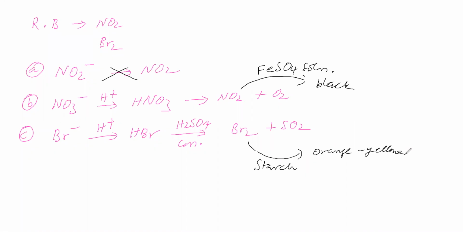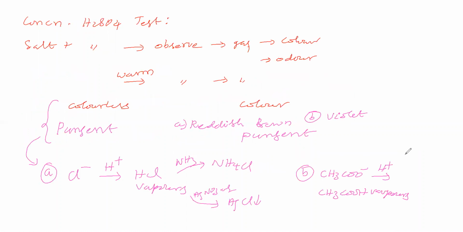So, if the reddish brown gas becomes orange yellow in starch, it is bromine. If the reddish brown gas becomes black in ferrous sulfate, then it is NO2. With the help of this test, we can classify whether the reddish brown gas is NO2 or bromine.